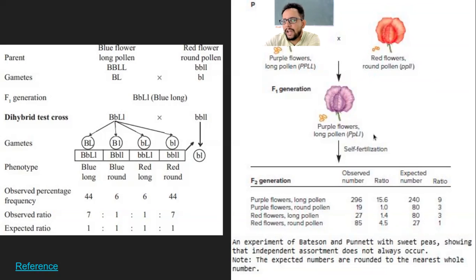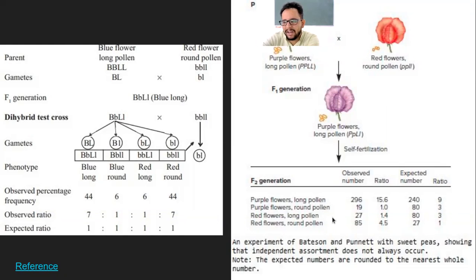This will form four gametes: capital P capital L, capital P small l, small p capital L, small p small l. And this will form only one type of gamete, small p small l. It forms four, but they will all be of the same type, small p small l. When these two are crossed, you get four phenotypes.